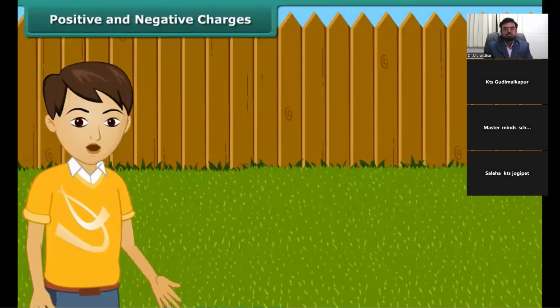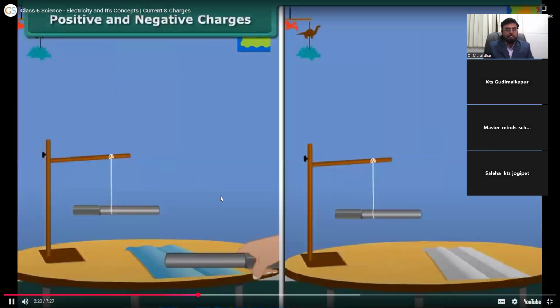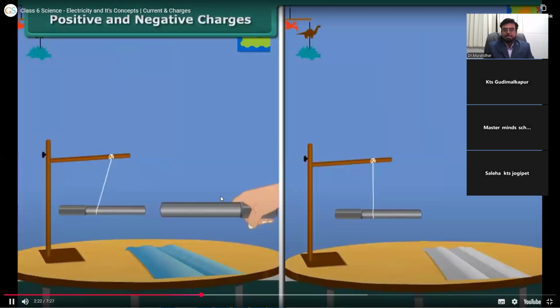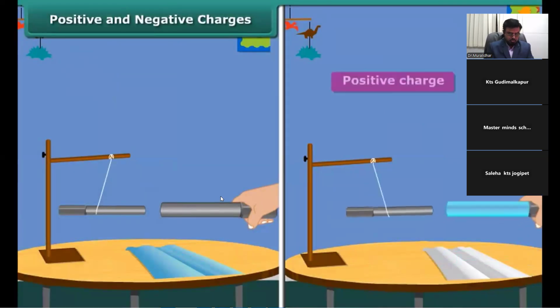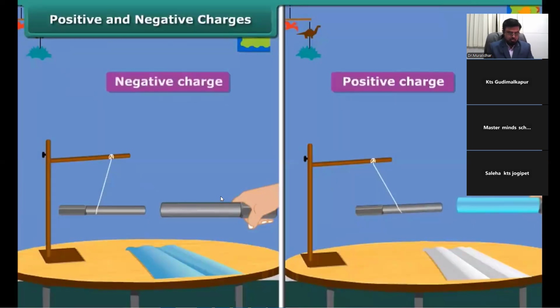What do you notice? The suspended rod moves away from the second one. Now take a glass rod and rub it with a silk cloth. Bring this glass rod close to the charged suspended ebonite rod. What do you observe now? The suspended ebonite rod comes closer to the glass rod. The charges produced in the ebonite and the glass are different in nature.